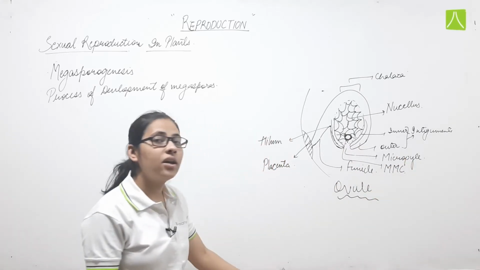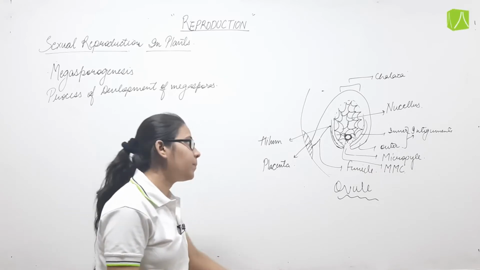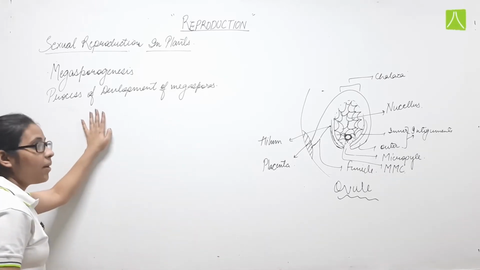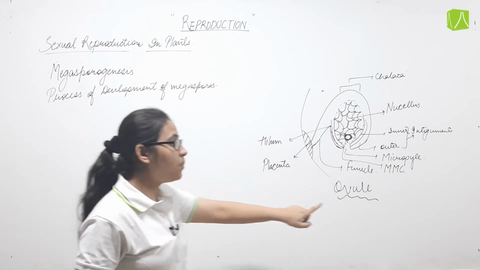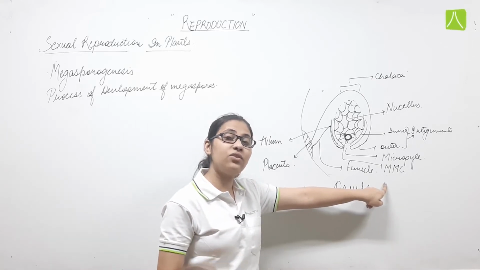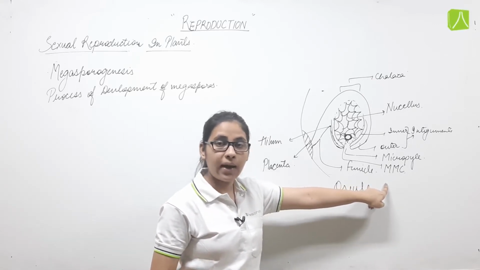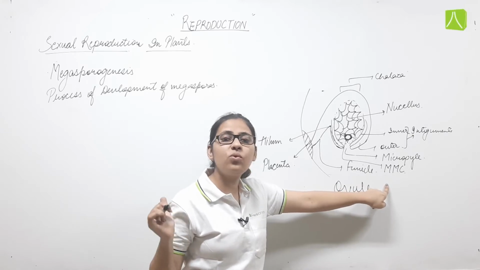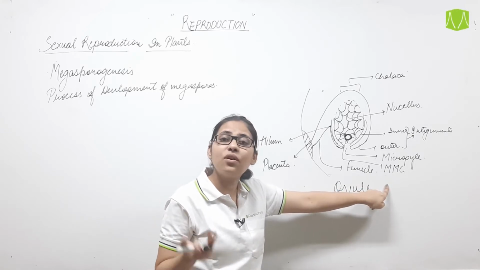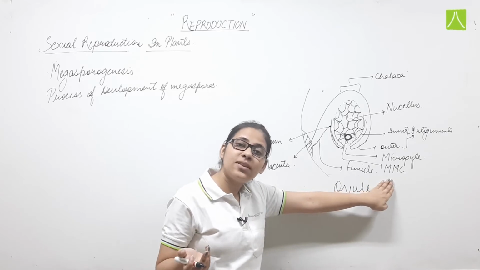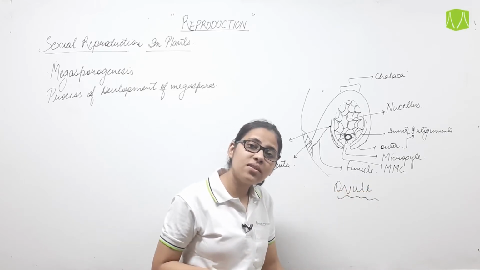What do we call it? Megaspore mother cell. Now what will happen in megasporogenesis? This megaspore mother cell will give rise to megaspores, and that process is known as megasporogenesis. That is, the process of formation of megaspores from the megaspore mother cell is known as megasporogenesis.